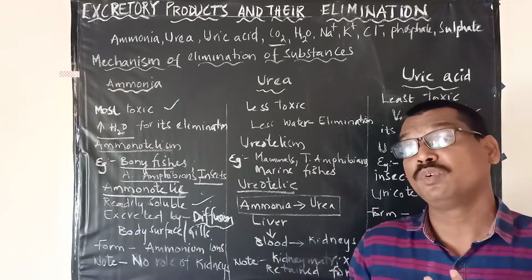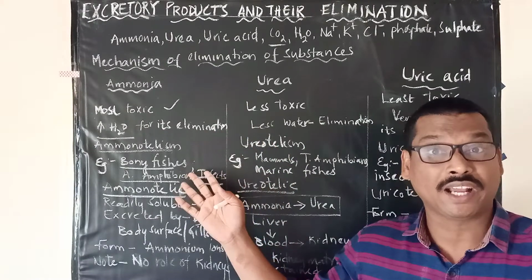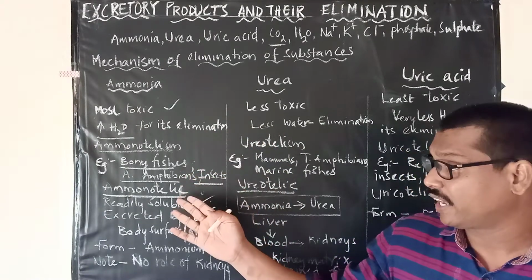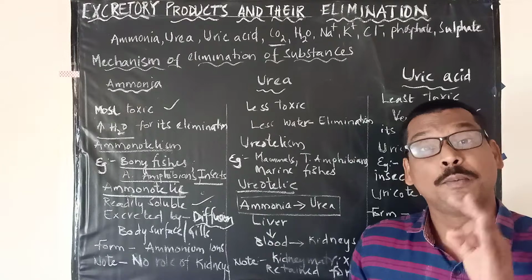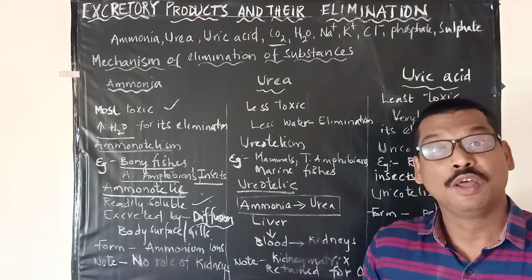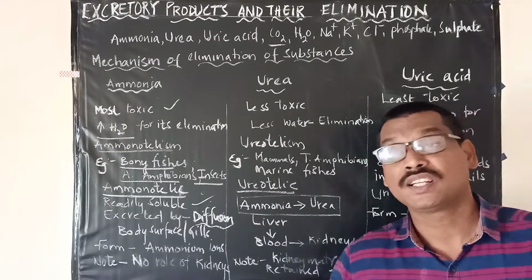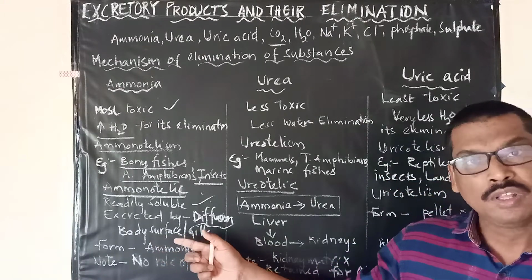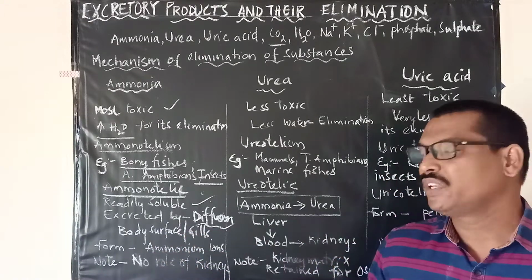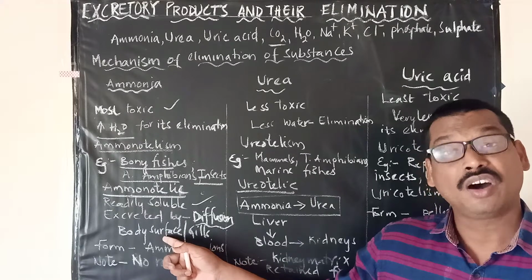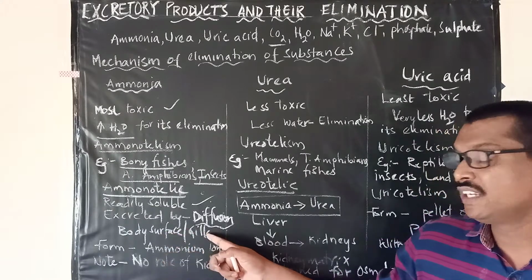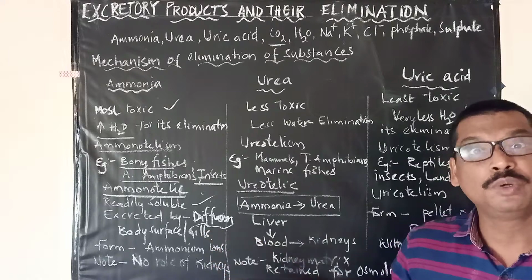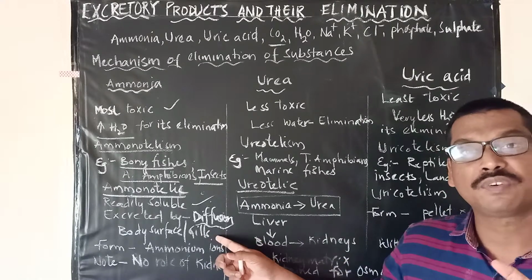How is the ammonia removed by aquatic organisms like bony fishes, aquatic amphibians or aquatic insects? By a process called diffusion. Diffusion occurs mostly through the body surface. So they will be eliminating this ammonia through the body surface, or if it is fishes, then they will be using the gills to eliminate this ammonia from their body.